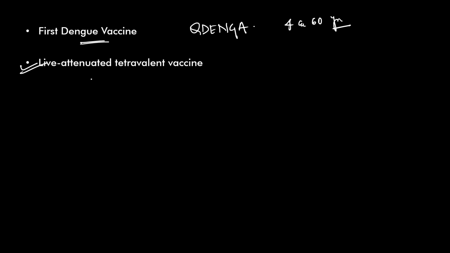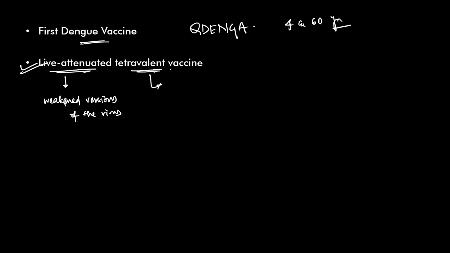Let's break that down. First, a live attenuated vaccine. It contains weakened versions of the virus. Understood? Since it closely resembles the natural infection without causing severe disease in healthy individuals, it usually generates a strong and long-lasting immune response. The second term, tetravalent. What is this?